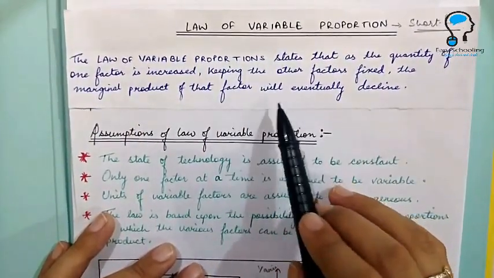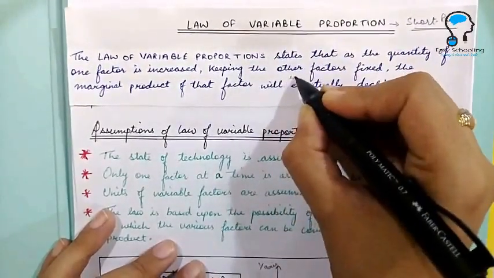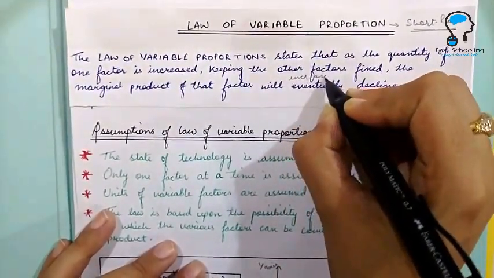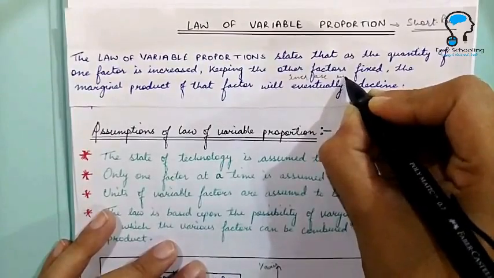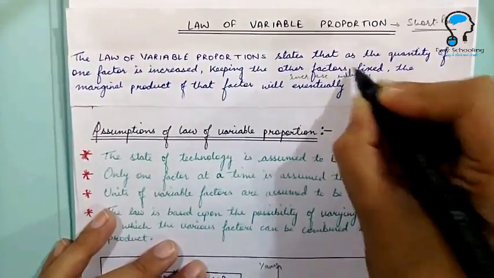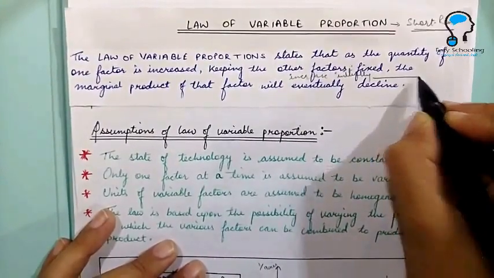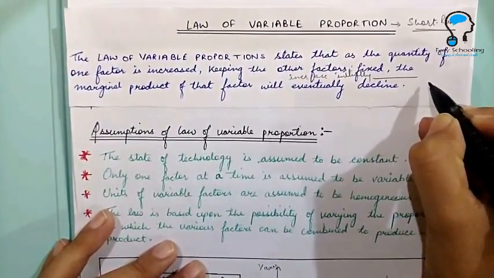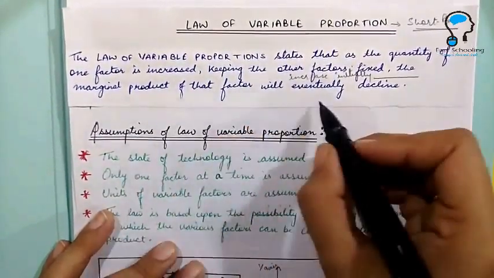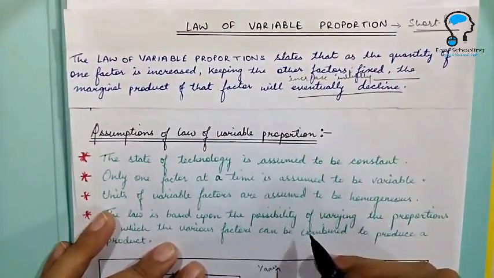The marginal product of the factor will increase initially, but after a point, when you add more and more units of the variable factor, what will happen? The marginal product will start declining.